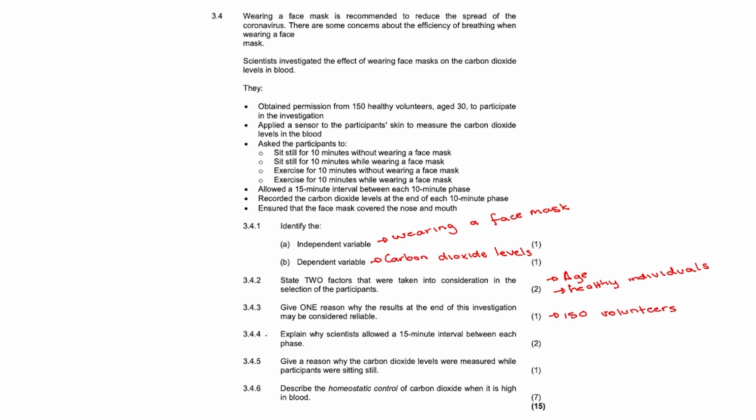Question 3.4.4. Explain why scientists allowed a 15-minute interval between each phase. They allowed a 15-minute interval to allow the carbon dioxide levels in the blood to go back to normal. This allowed each phase to have the same carbon dioxide level as a starting point.